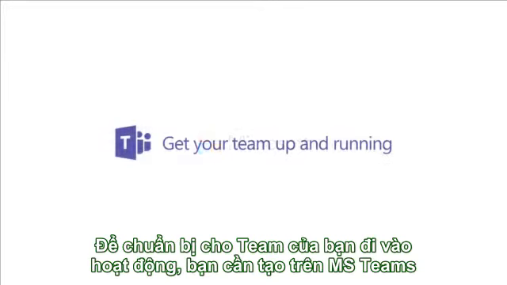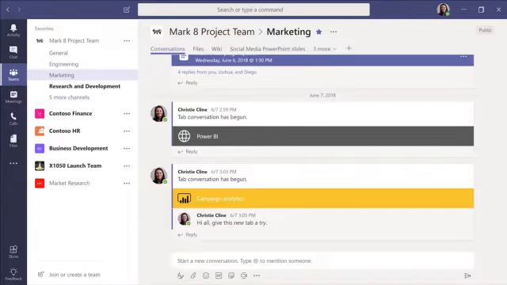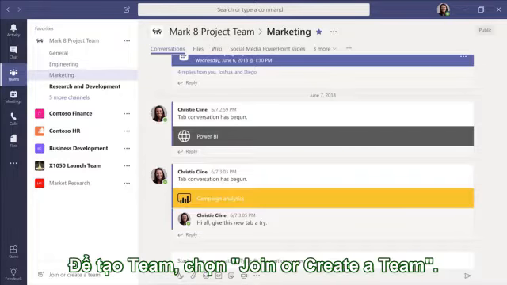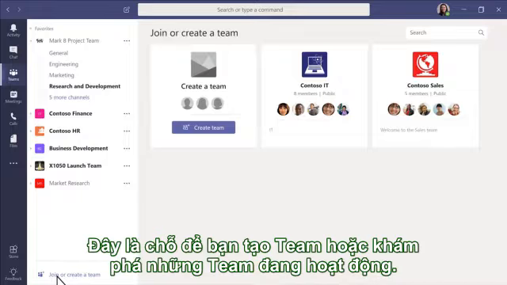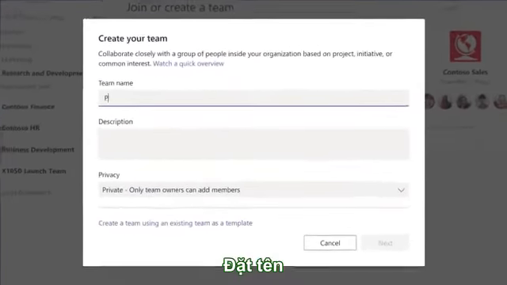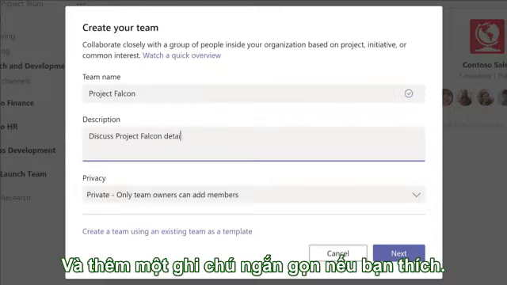To get your team up and running in Microsoft Teams, you'll need to create the team, add people, and add channels. Here's how. To create a team, click Join or Create a Team. This is where you create your own teams or discover existing ones. We'll create a new one here. Give the team a name and add a short description if you like.